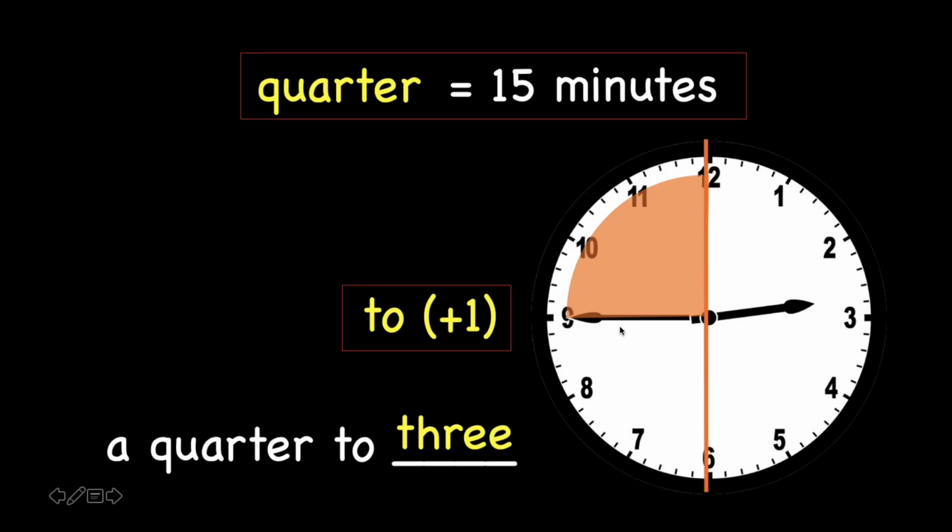2 o'clock and 45 minutes is also equal to a quarter to 3. A quarter to 3 means we have 15 minutes more to 3 o'clock. That's why we say a quarter to 3. Let's try another one.